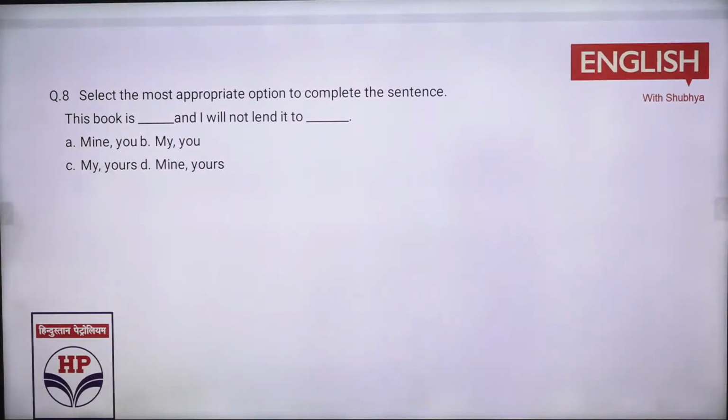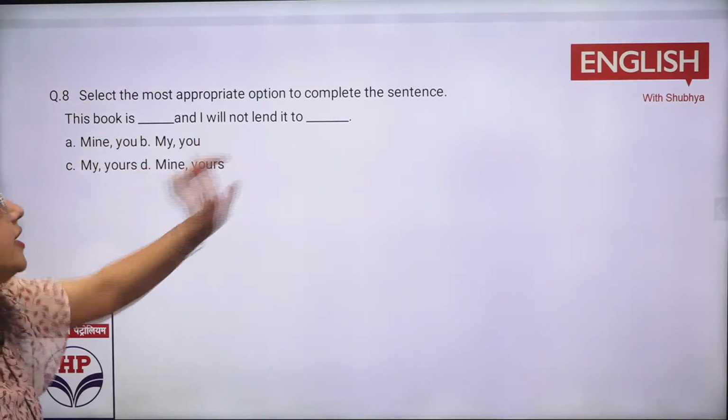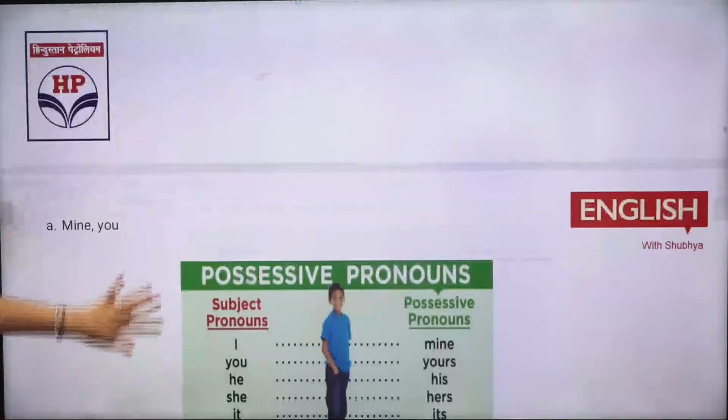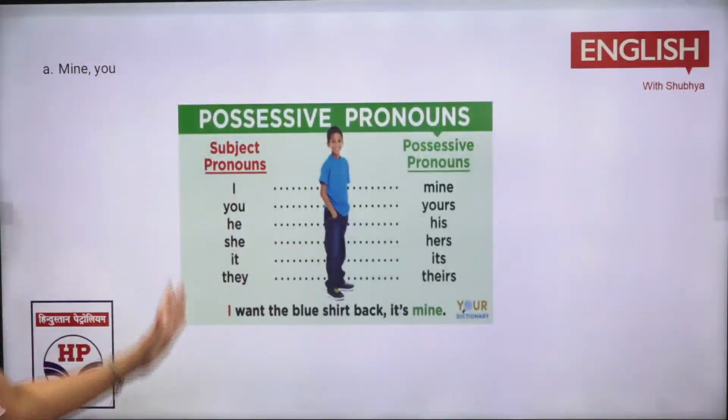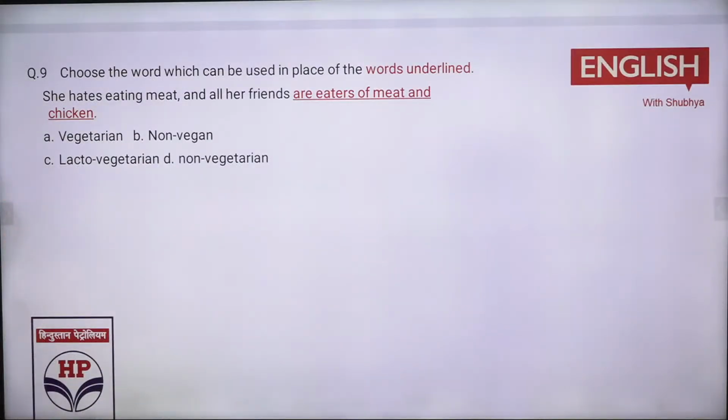Next you had possession. Possession pronouns कौन से होते थे? This book is mine and I will not lend it to you. तो that was the first person और possession के लिए हमने बताया था subject pronouns क्या होते हैं और possession pronouns क्या होते हैं. Next you had one word substitution. The ones who eat meat and non-veg and all that. So that is something that you use, that is your non-vegetarian, right?